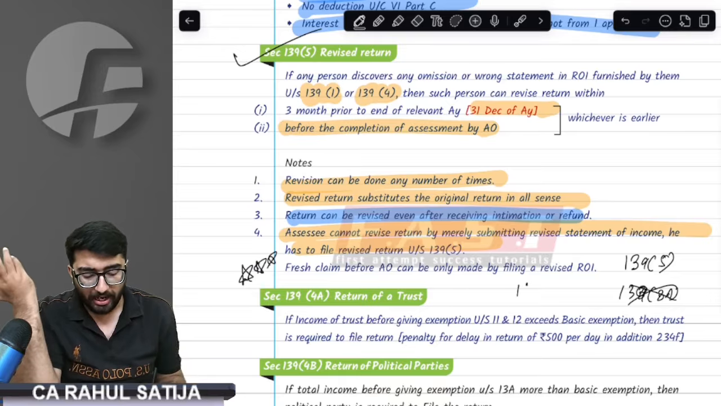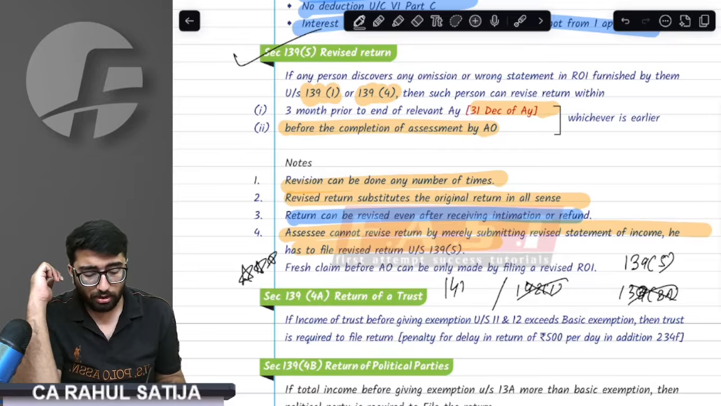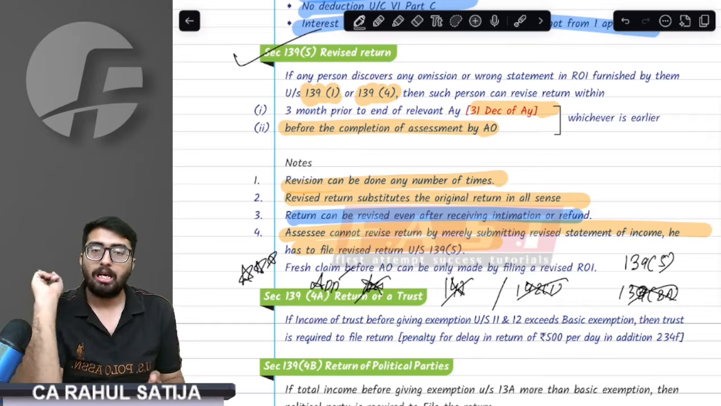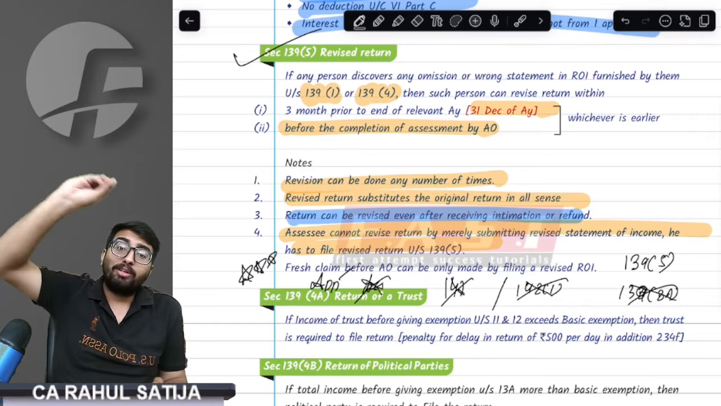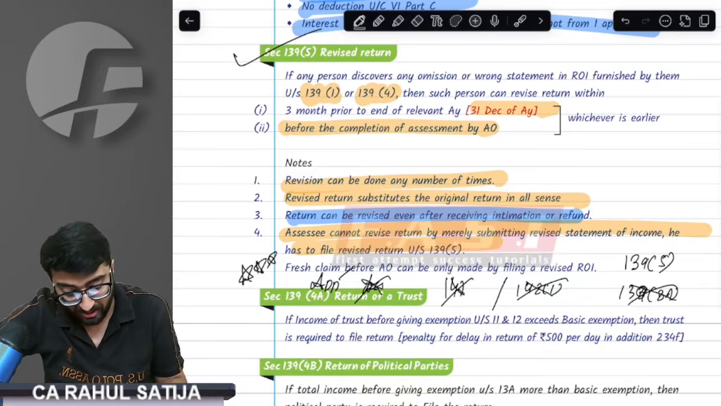Can you get it at the time of 142(1)? No. 147? No. At the time of assessment, any fresh claims? No. At the time of appeals? Yes. So if you have any fresh claims, they can be entertained only at the time of a revised return or at the time of appeals. Got it, sir?